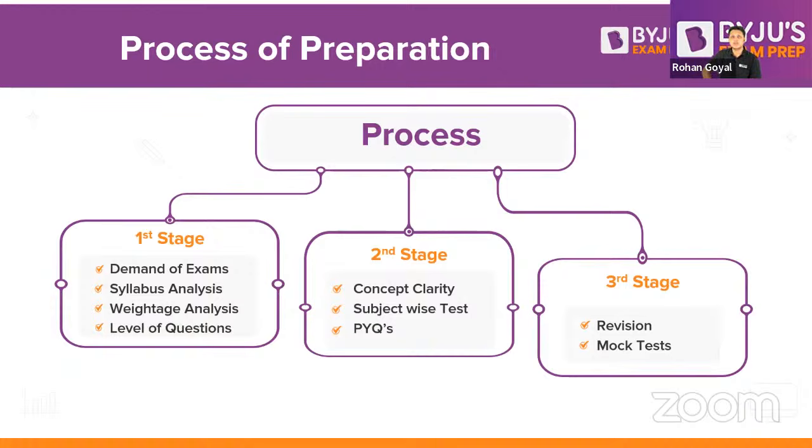In what interval should you revise your particular subject, and how many subjects to add in progression? See, always keep a cycle. When you have completed the first subject and are studying the second subject, revise the first subject. When you are starting the third subject, revise the first subject again because it is now long behind, since you have covered the second subject also. Revise the first subject first when you are completing the third subject, and then revise the second subject also.